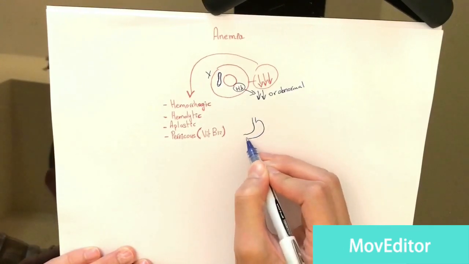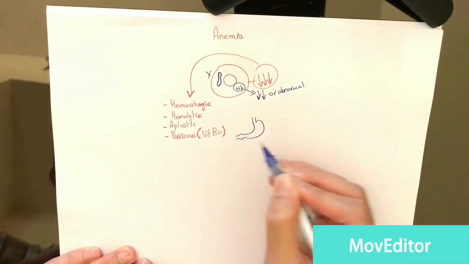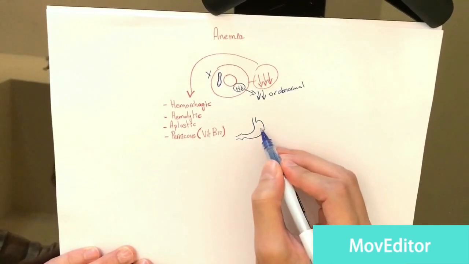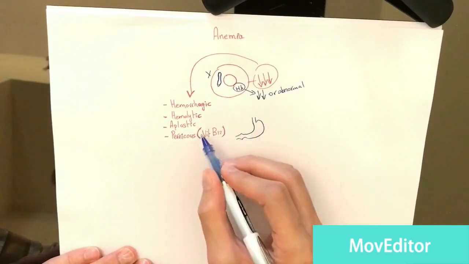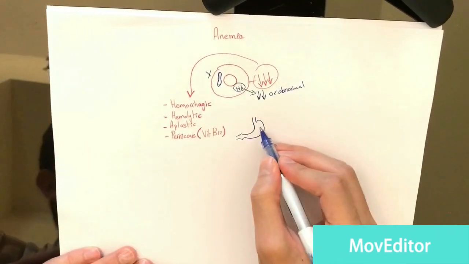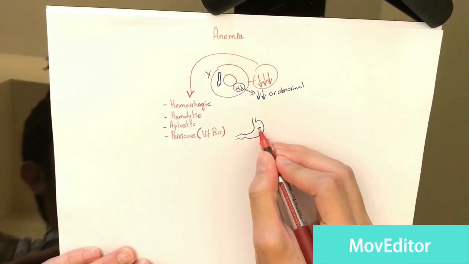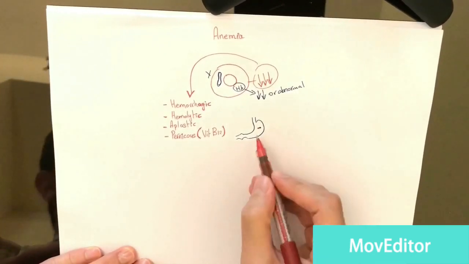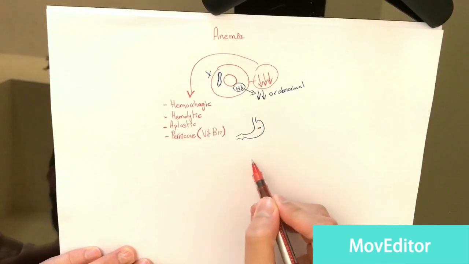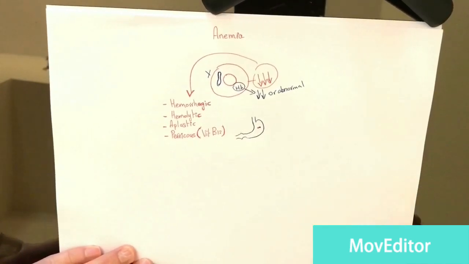This intrinsic factor comes from the stomach. The stomach releases the intrinsic factor, which binds to the vitamin B12. Then in our intestines, this vitamin B12 will get absorbed.